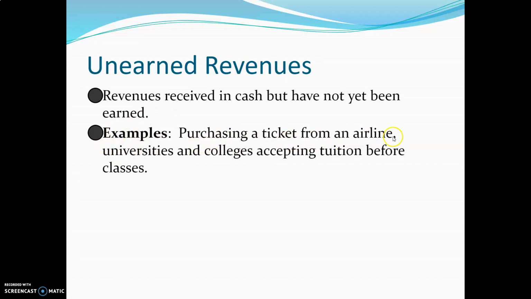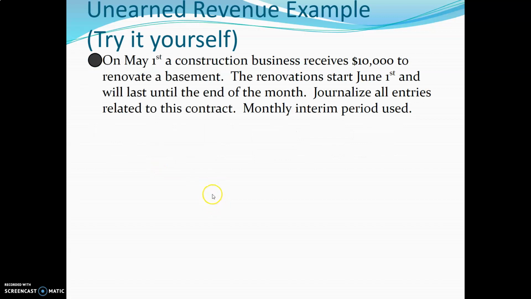Examples: purchasing a ticket for an airline. You purchase a ticket, you haven't gone anywhere yet, and so you're pre-purchasing that. But for the airline, it's an unearned revenue. Universities, tuition, and colleges accepting tuition before the classes start are both examples of unearned revenues. So let's jump right in.